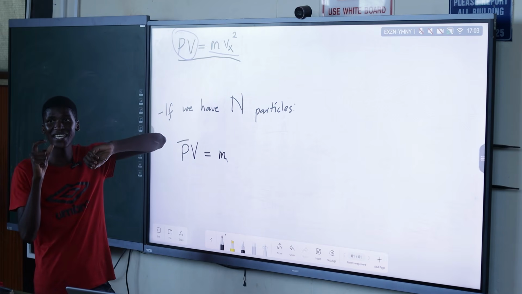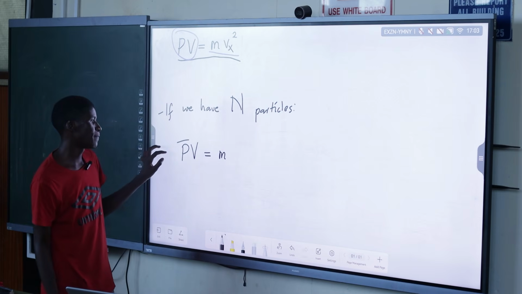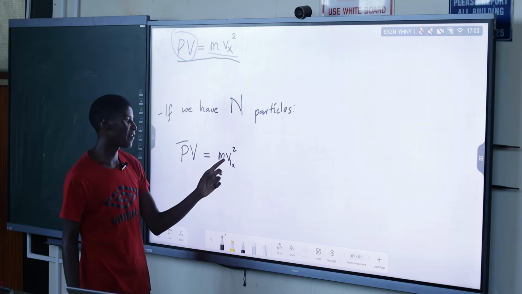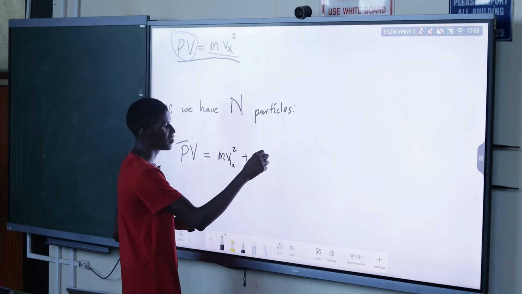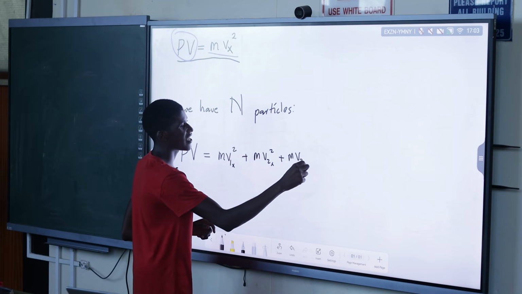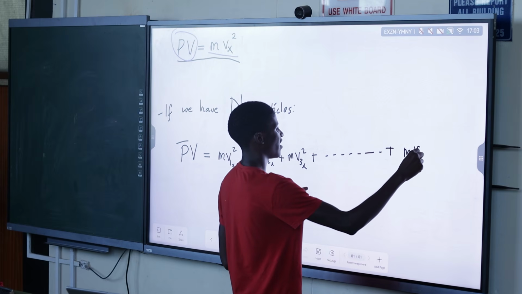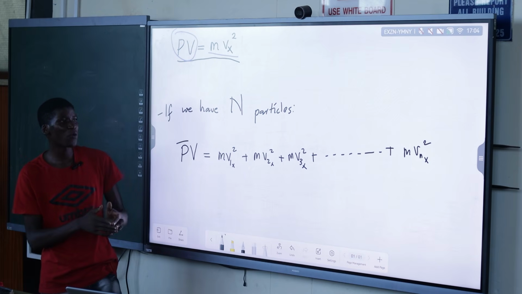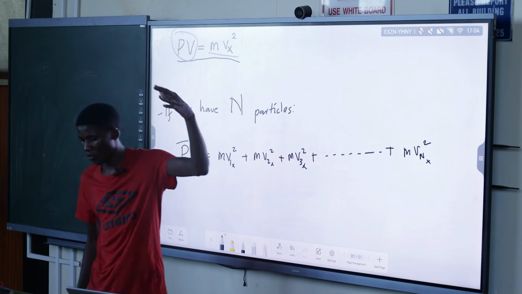We are looking at particles of the same size. Usually we just consider M alone, and say we have M V1x squared. This is the velocity of one particle. And then plus another one, M V2x squared, plus M V3x squared, until we get to N: M Vnx squared. So we add them. This is like particle number N, the capital N.